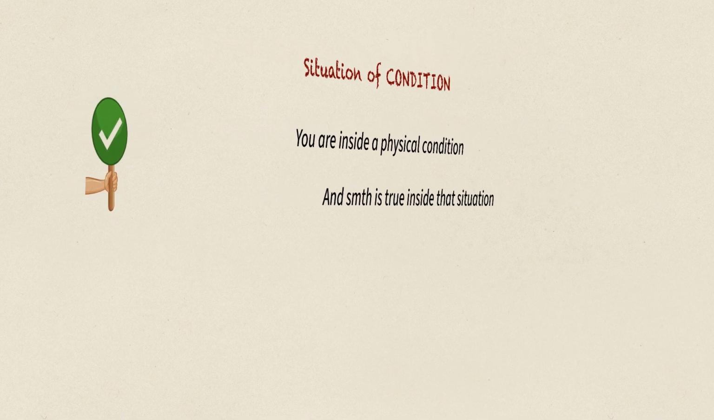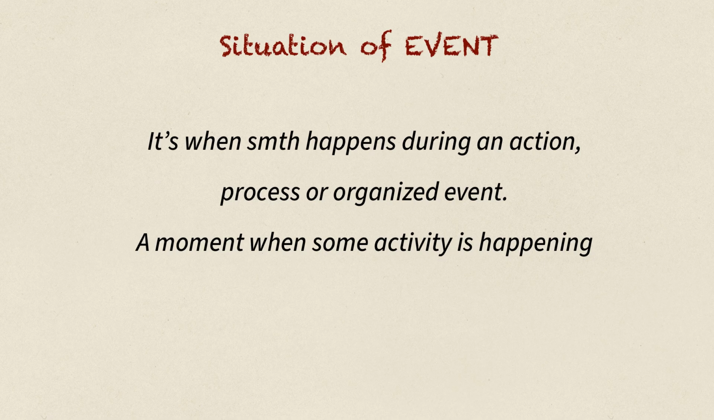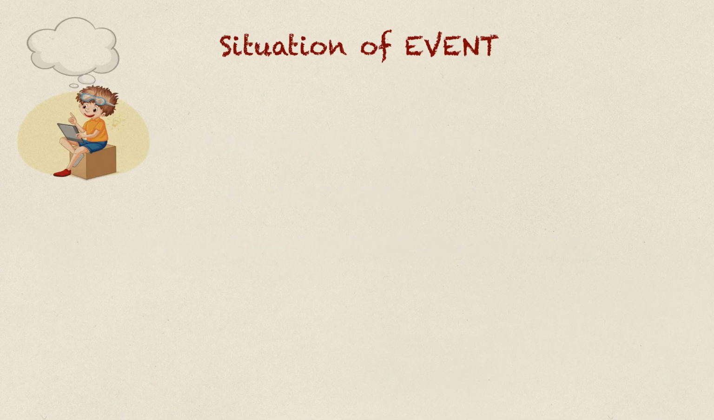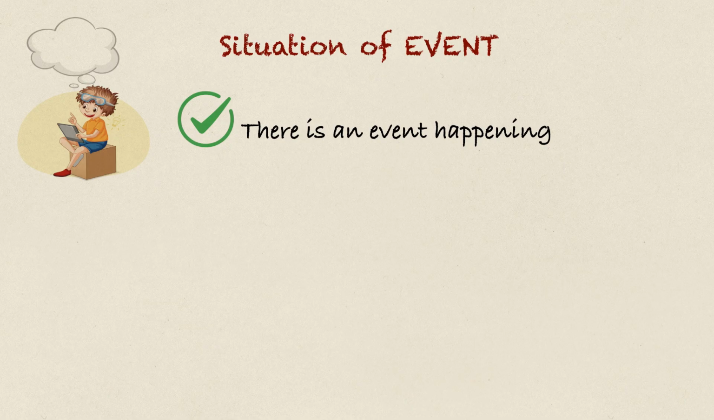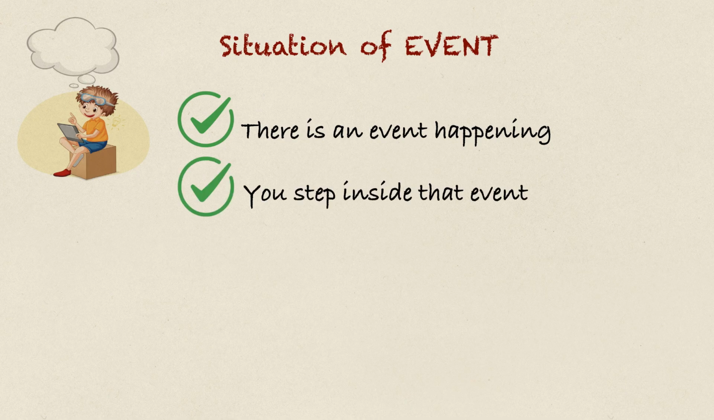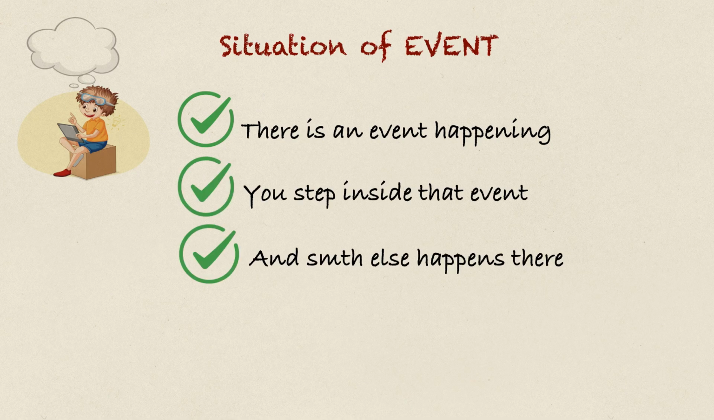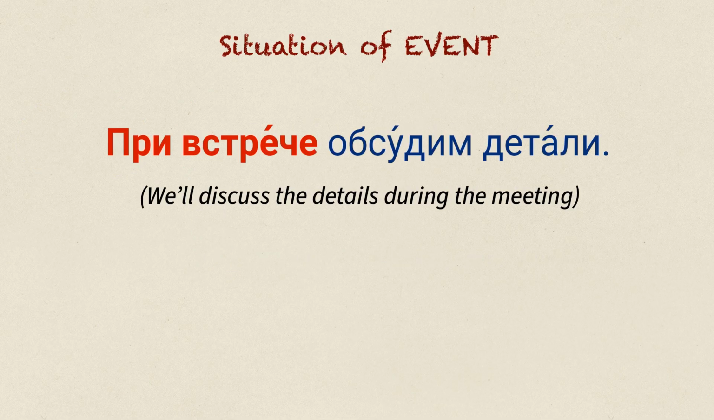Next situation, event. It's when something happens during an action, process, or organized event. A moment when some activity is happening. Think of it like this. There is an event happening. You step inside that event, and something else happens there. For example, при встрече обсудим детали. There is a meeting. Inside the meeting situation, we discuss details.